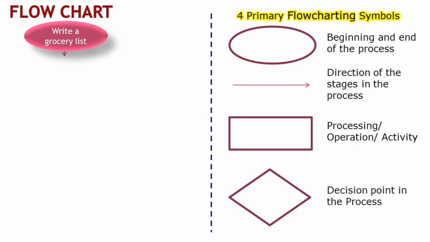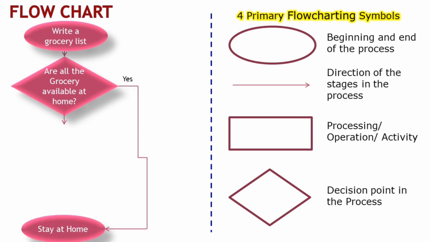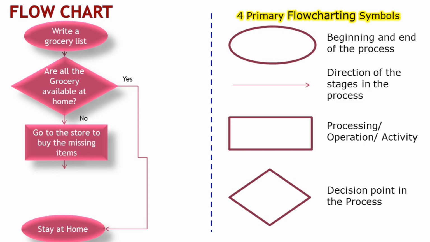Moving back to our grocery shopping example, the decision point asks, are all the groceries available at home? If yes, everything is available at home. No need to go to the store then. But if any items are missing, go to the store to buy the missing items.